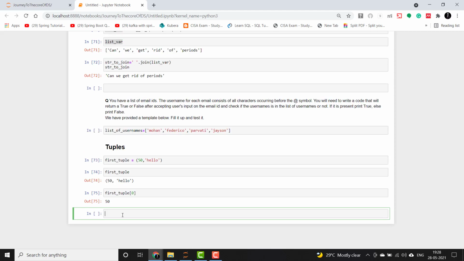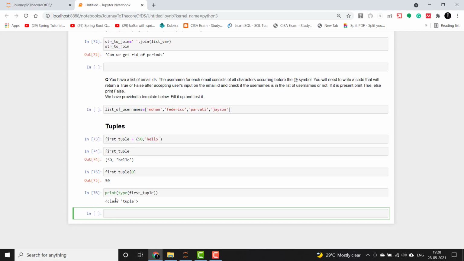To check its type, we will use type here. You guys can see this is of the class tuple.